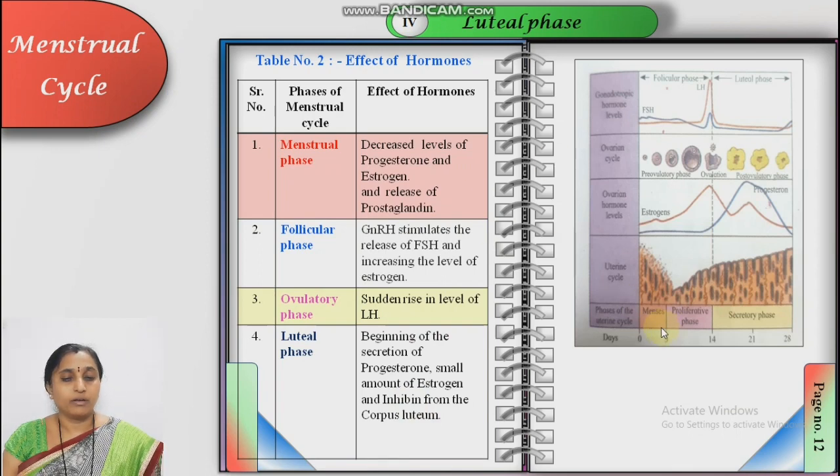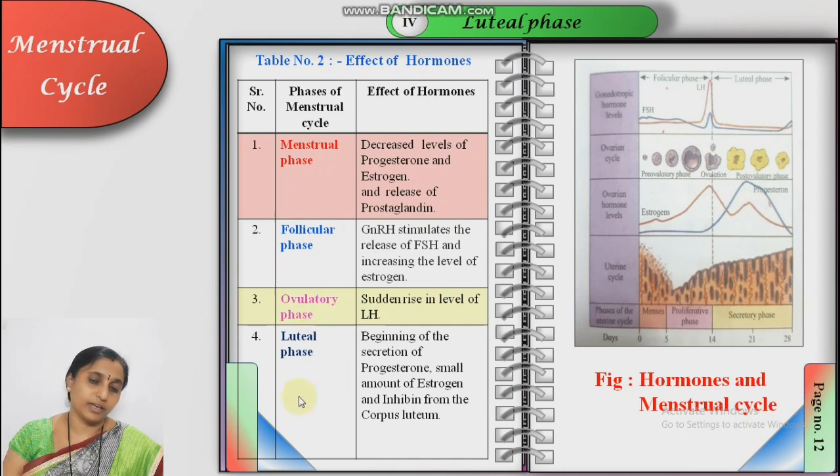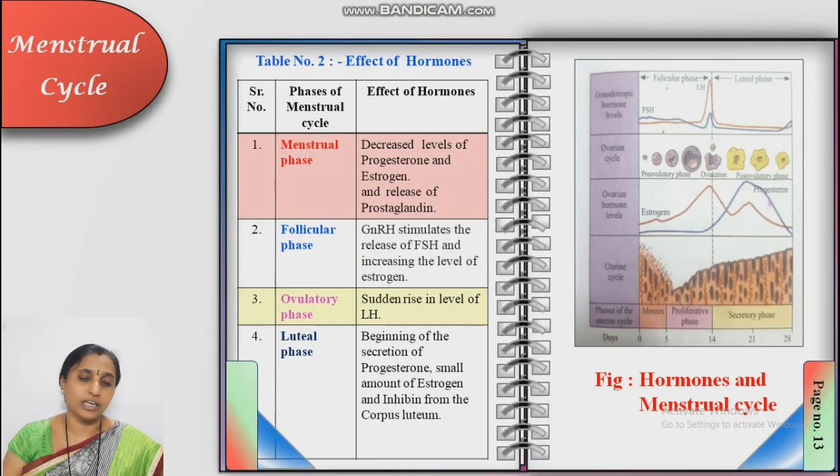Here in the diagram, in the menstrual phase, the level of estrogen and progesterone decreases. In the follicular or proliferative phase, what happens? FSH level increases, estrogen level increases. Sudden rise in LH during the ovulatory phase, here on the 14th day. Then the beginning of the secretion of progesterone, with a rise in the level of progesterone and a small amount of estrogen during the luteal phase. All these are the effects of hormones during each phase.